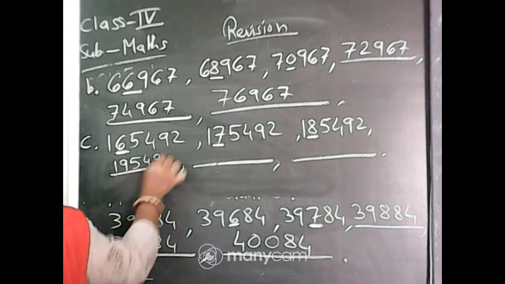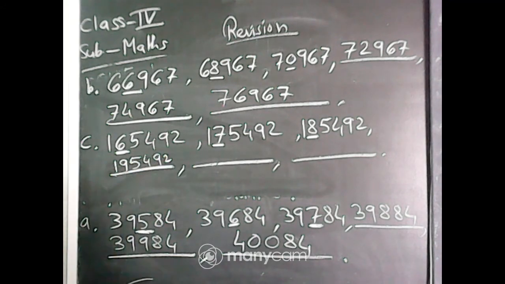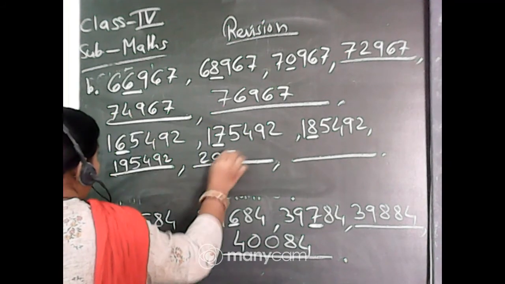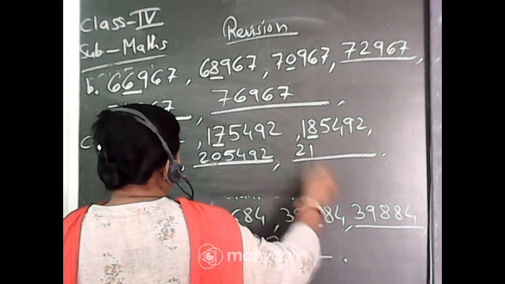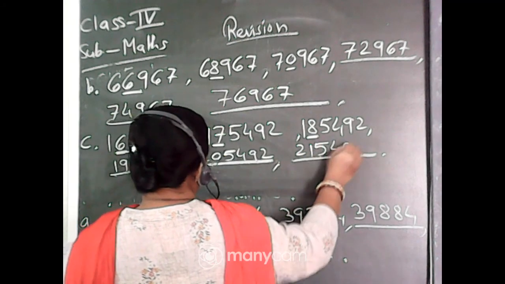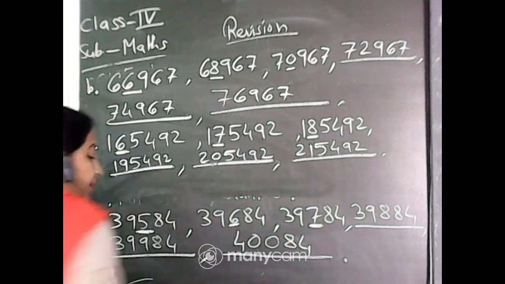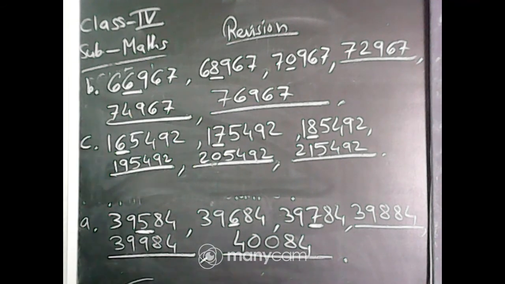Yes, this 19 will become 20. So 20, 5, 4, 9, 2. Then this 20 will become 21 and 5, 4, 9, 2. The other numbers will remain the same.